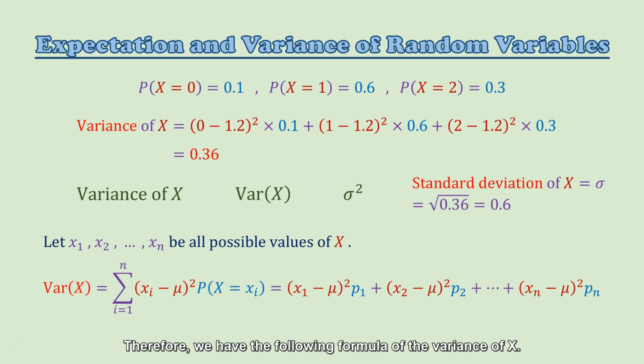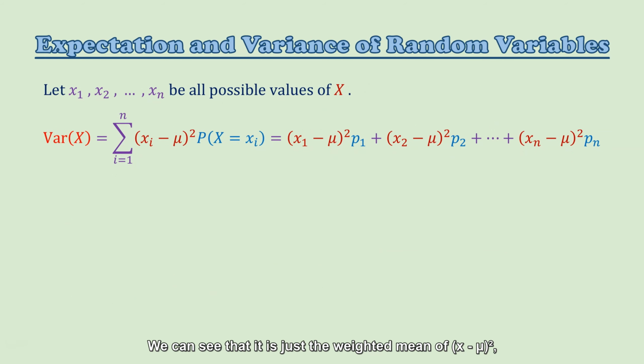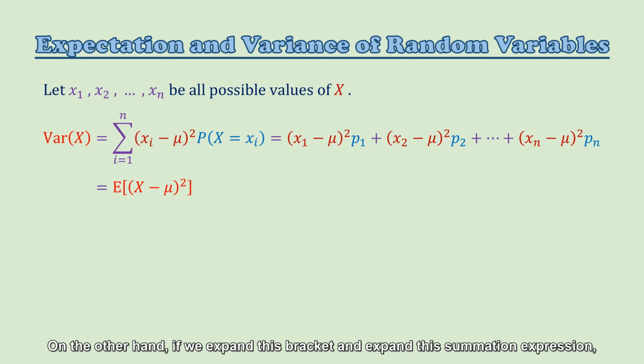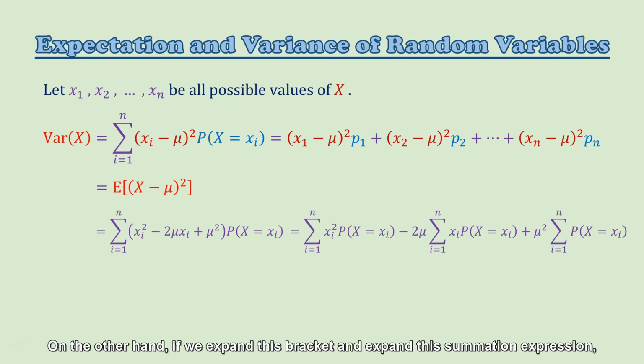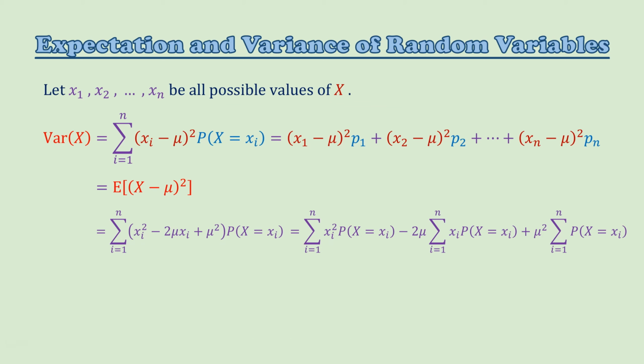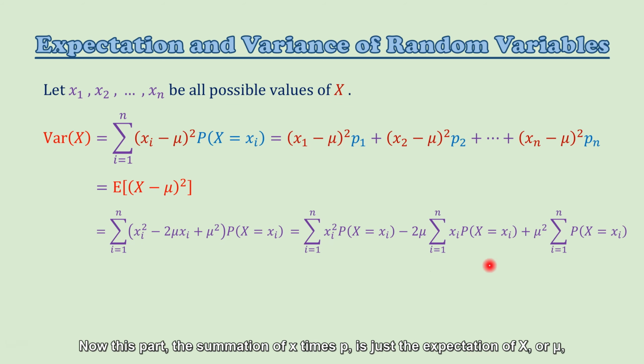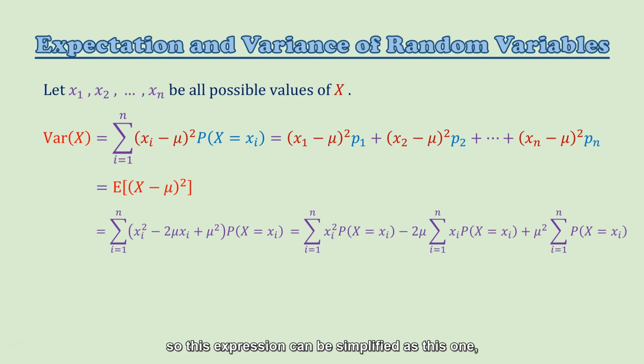Therefore, we have the following formula of the variance of x. We can see that it is just the weighted mean of (x minus mu) squared. So this formula is equivalent to the expectation of (x minus mu) squared. On the other hand, if we expand this bracket and expand this summation expression, it will be equal to this. Now this part, the summation of x times p, is just the expectation of x, or mu. And this part, the summation of all the probabilities, is just equal to 1. So this expression can be simplified as this one.